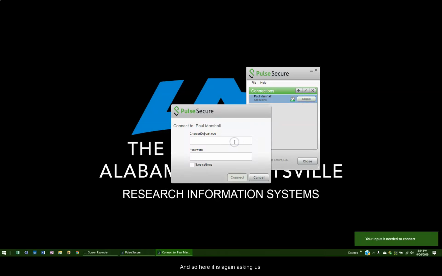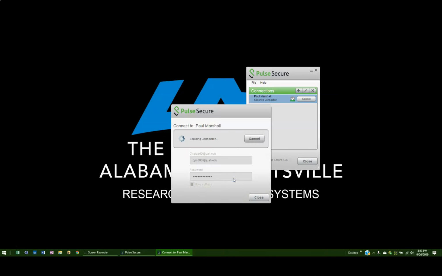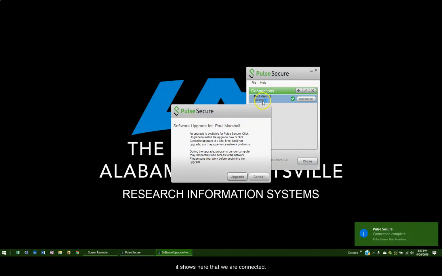And so here it is again asking us for our charger ID and password. So here we can go ahead and type in our charger ID. I'm going to go ahead and click Save Settings, and that way we won't have to type that in every time. And now it tells us that we have connected. It shows here that we are connected.